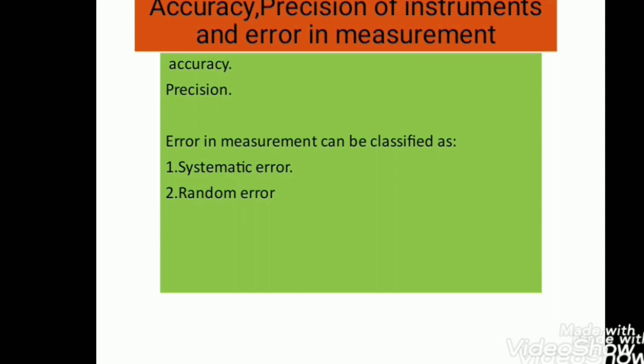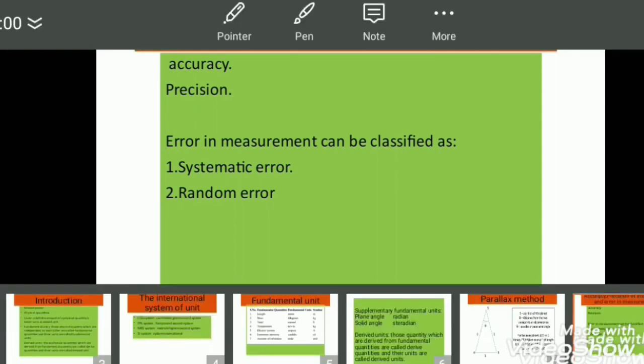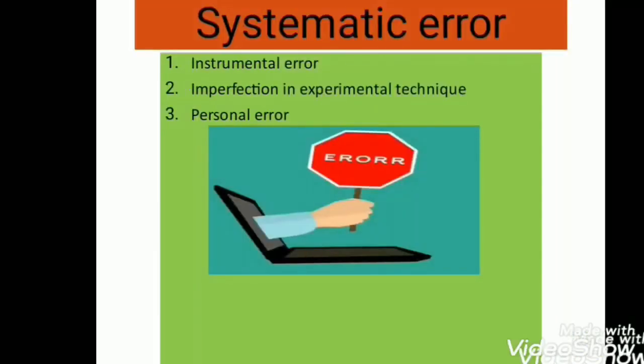Okay. Next, errors in measurement can be classified as systematic error and random error. Systematic error tends to be in one direction, either positive or negative. The sources of systematic error are instrumental error, imperfection in experimental technique, and personal error. Now we will discuss them one by one.